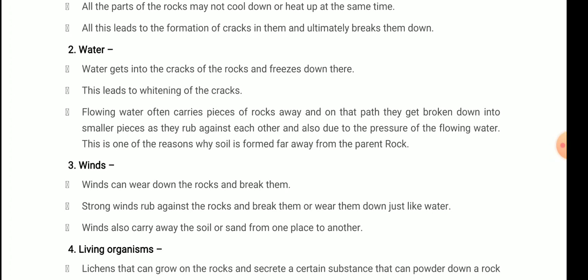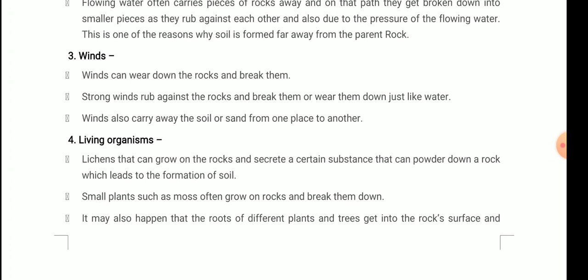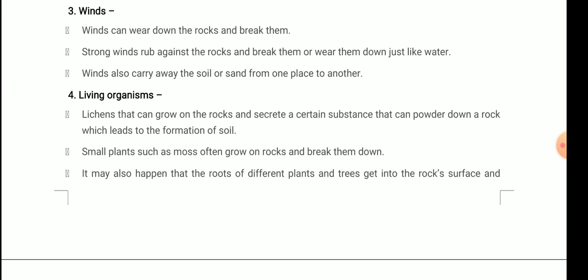Next factor that is affecting the formation of soil is winds. Winds can wear down the rocks and break them. Strong winds rub against the rock and break or wear them down, just like water. Winds also carry away the soil or sand from one place to another.